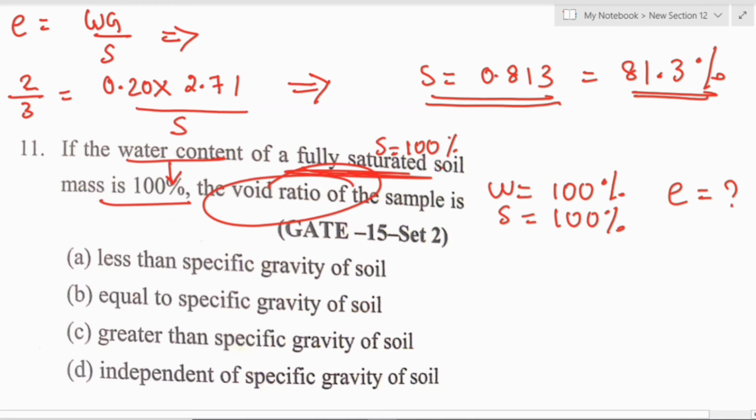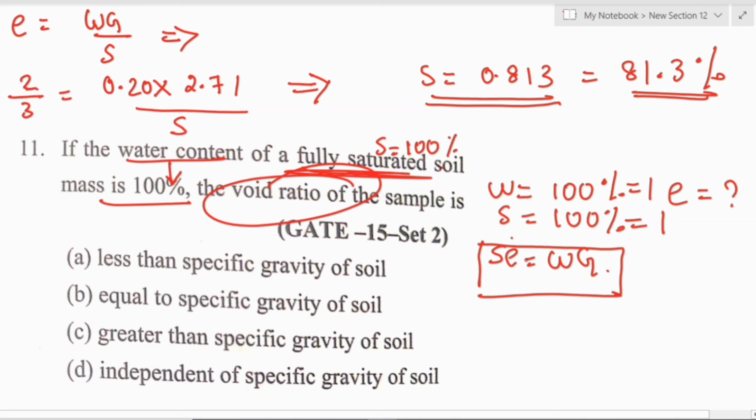We can use the basic relation, our cricket player Sehwag, and just substitute everything. Instead of 100%, we can take it as 1.